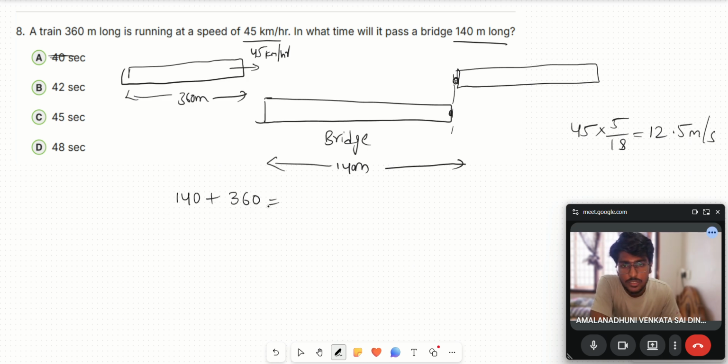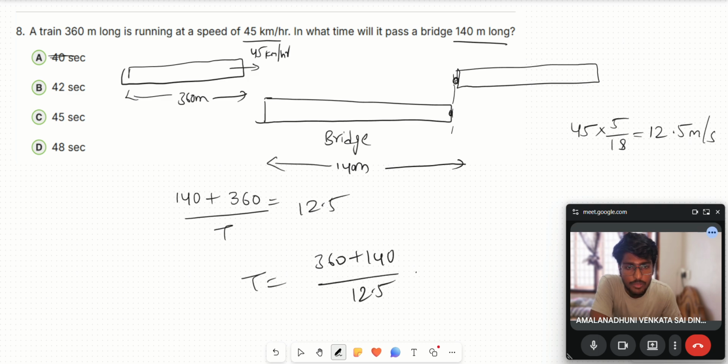So here, speed equals distance by time. How much time will it take? We have to find that. Speed equals 12.5. So time equals 360 plus 140 by 12.5, which is 40 seconds. The answer is A.